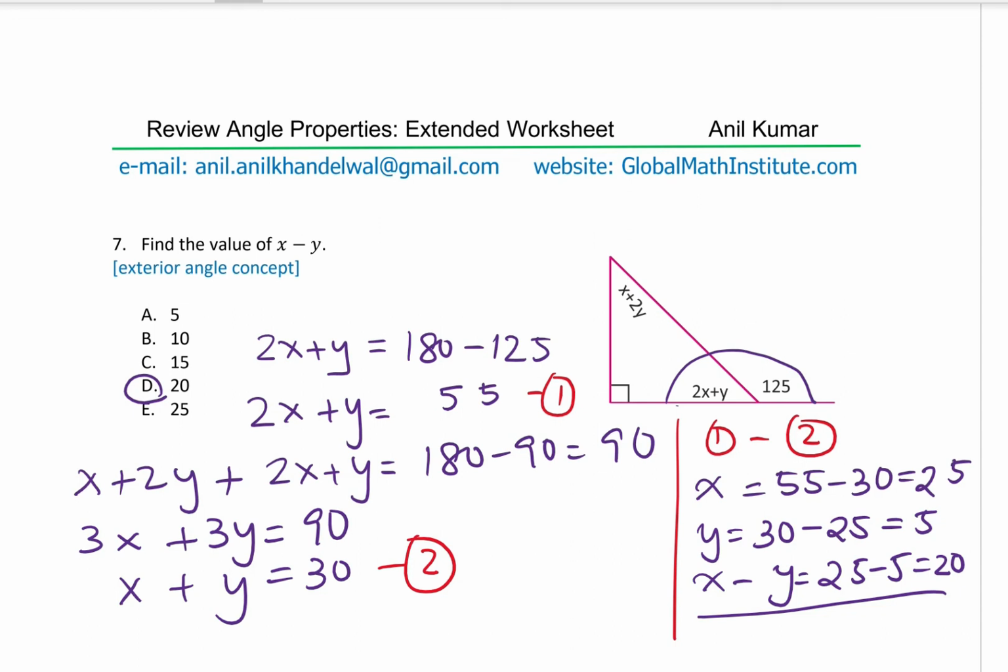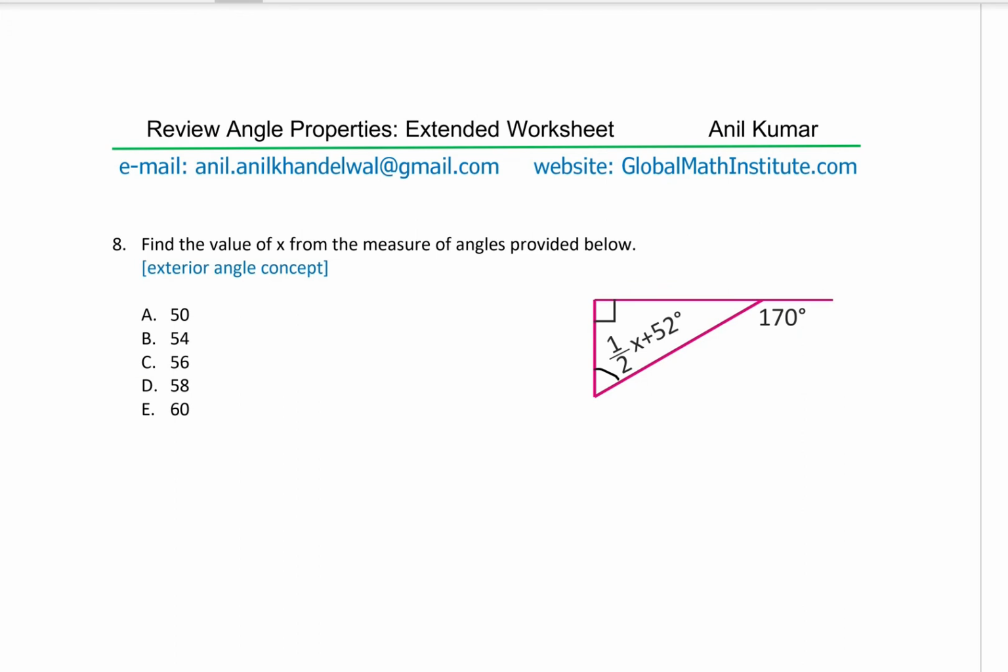The next question here is question number 8. Find the value of x from the measures of angles provided. Again, a triangle is given, and now we are working with the external angle. So again, remember the external angle theorem. 170 degrees is equal to the sum of these two, which is 90 plus the other angle, which is half of x plus 52.